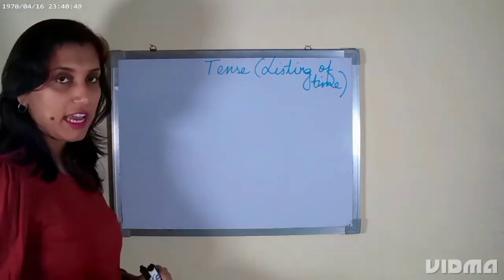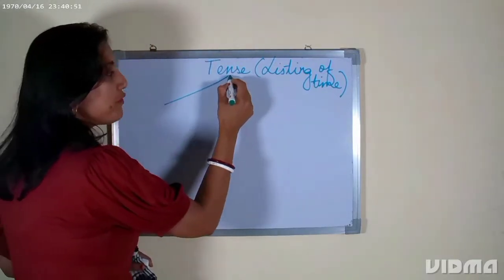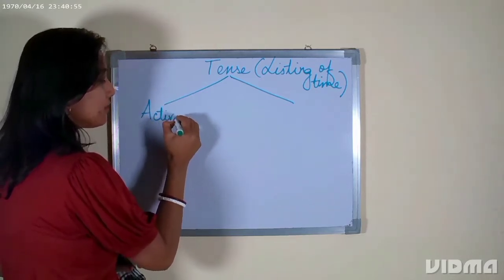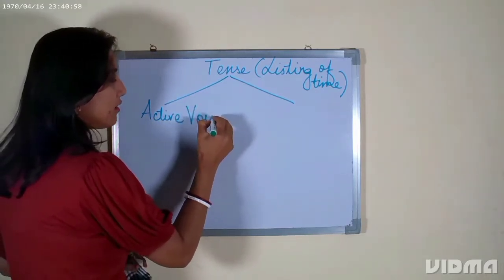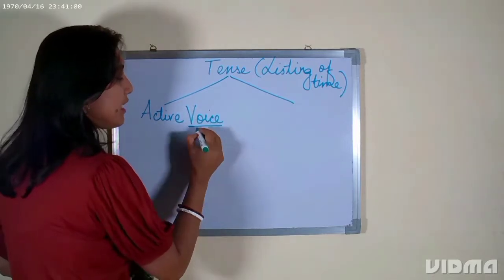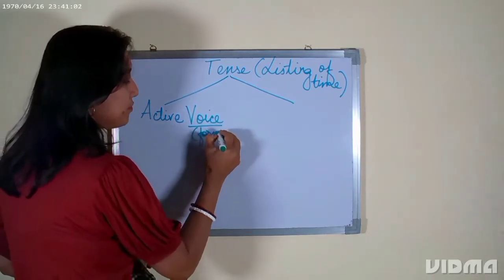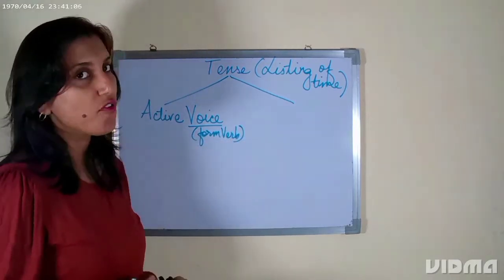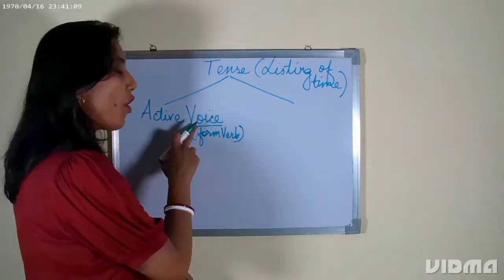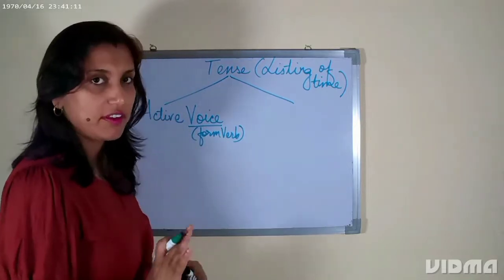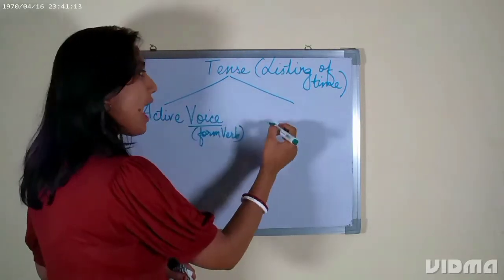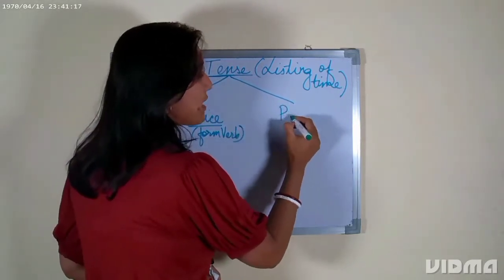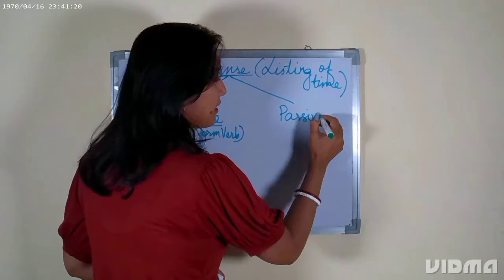This listing of time can be done in two different ways. It can be done through active voice. Okay? And what did I say? Voice is the form of the verb. Voice जो है किसी भी verb का कौन सा form है वो बताता है. ठीक है? Voice in terms of grammar. Grammar के हिसाब से बोल रहे हैं. And tense को हम फिर passive form में भी या passive voice में भी बता सकते हैं.